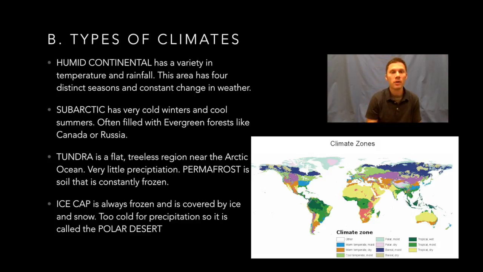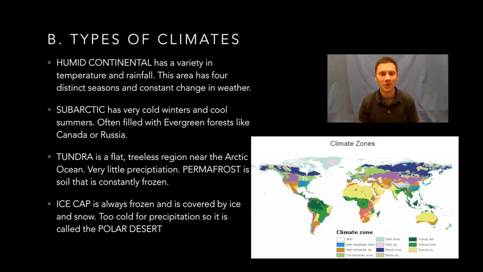The number 9 is the subarctic. As we continue moving further and further north here, we will see the subarctic is characterized by evergreen forests. A lot of these are seen in Canada and Russia, and they'll have very, very cold winters, and summers will only be cool. They don't really get very warm. They'll typically have somewhere between 5 and 8 months of winter. That's a lot of winter.